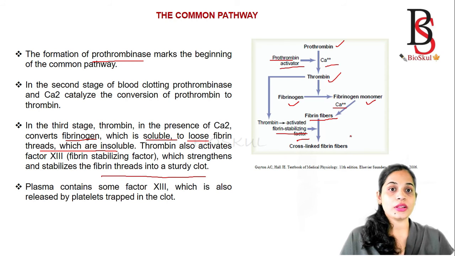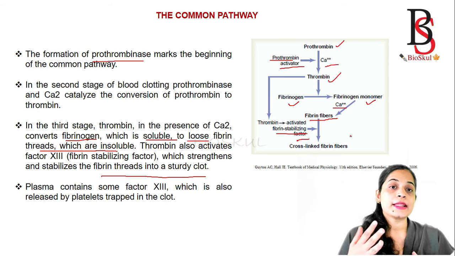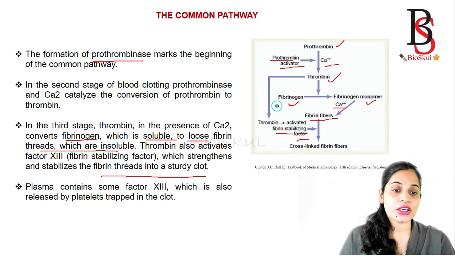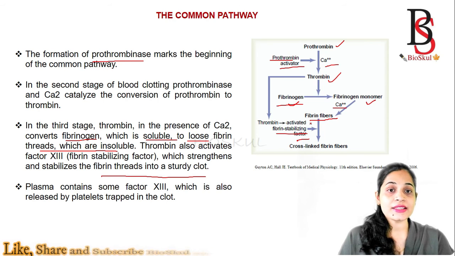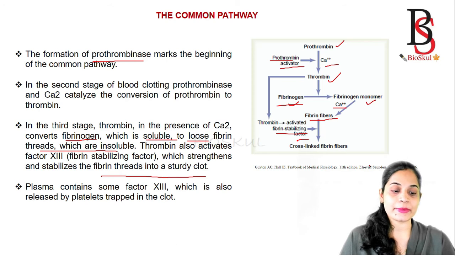So in the common pathway, what will happen in the first step? The common pathway begins with the formation of prothrombin activator or prothrombinase. Then that converts prothrombin into thrombin in the presence of calcium ions. Once thrombin is formed, it converts fibrinogen, which is soluble, into loose insoluble fibrin threads in the presence of calcium. Thrombin also activates factor 13, which is known as the fibrin stabilizing factor, that strengthens the fibrin threads into the clot. Okay, so this is how hemostasis takes place.